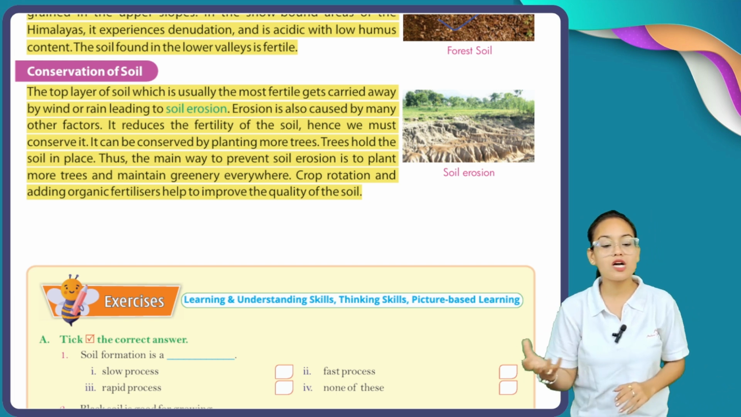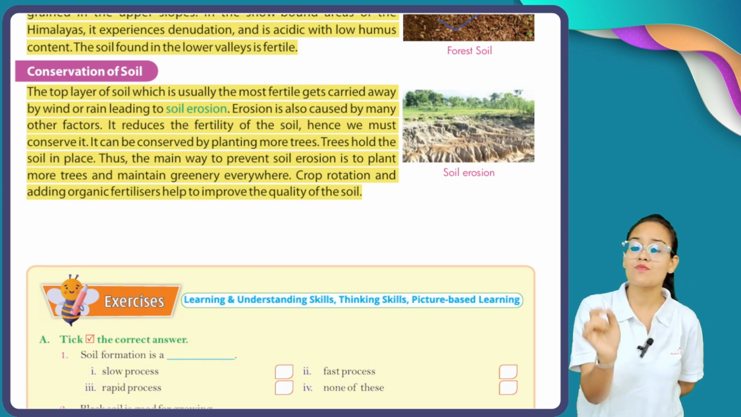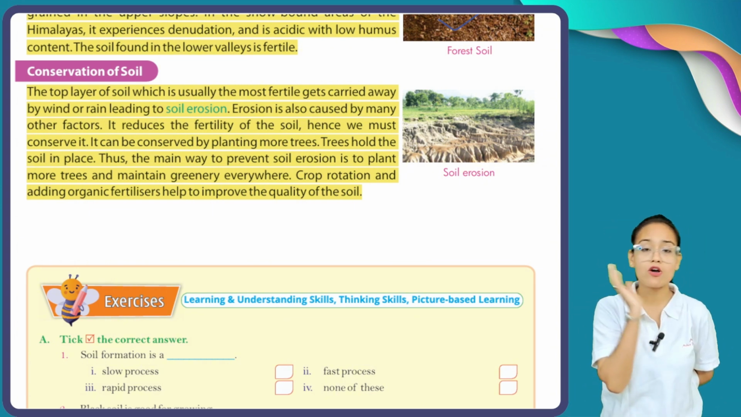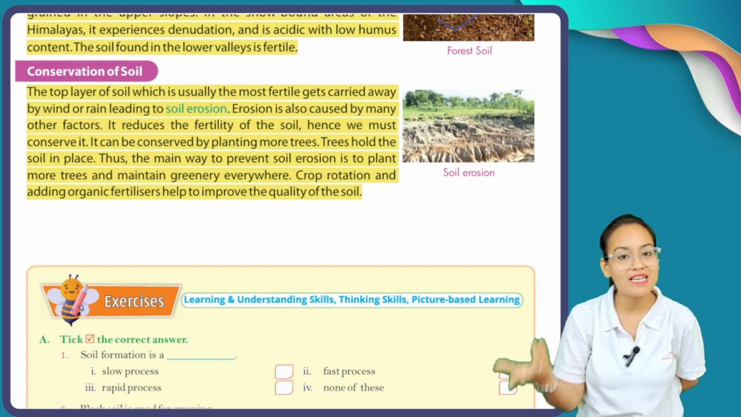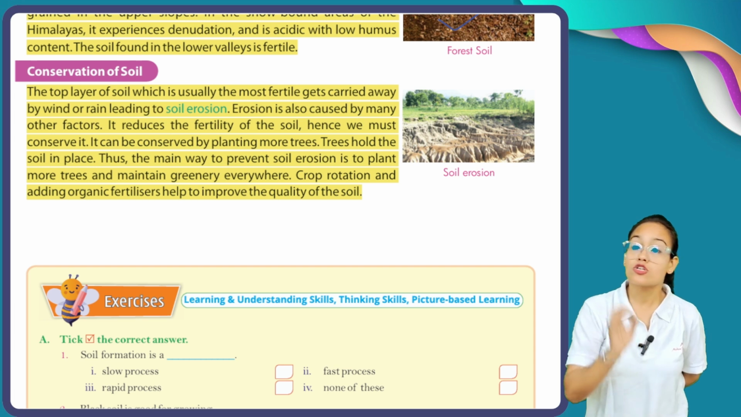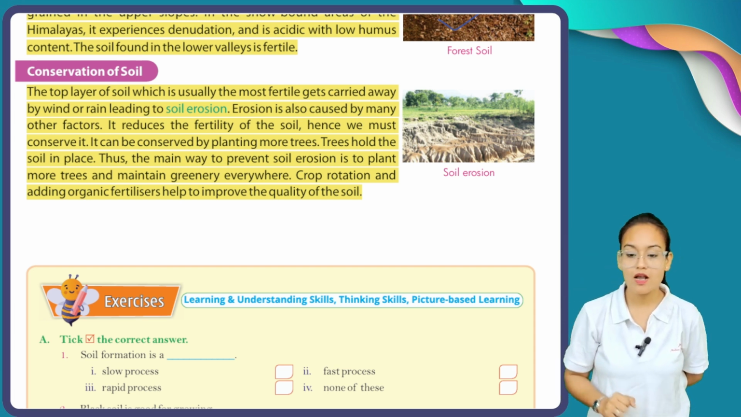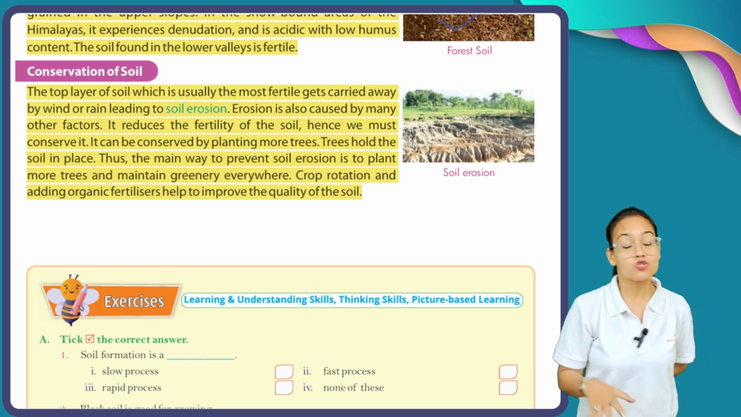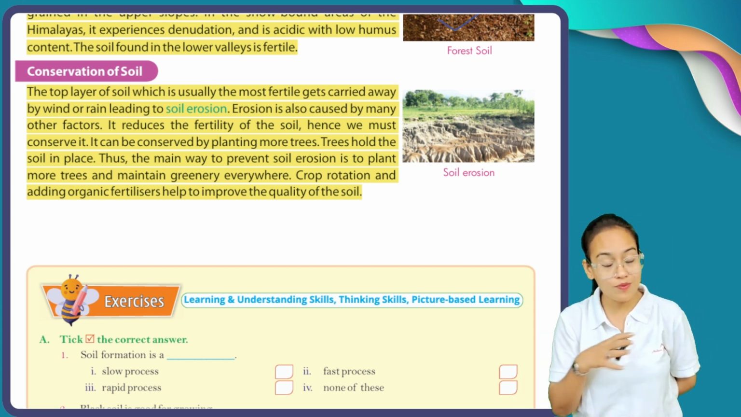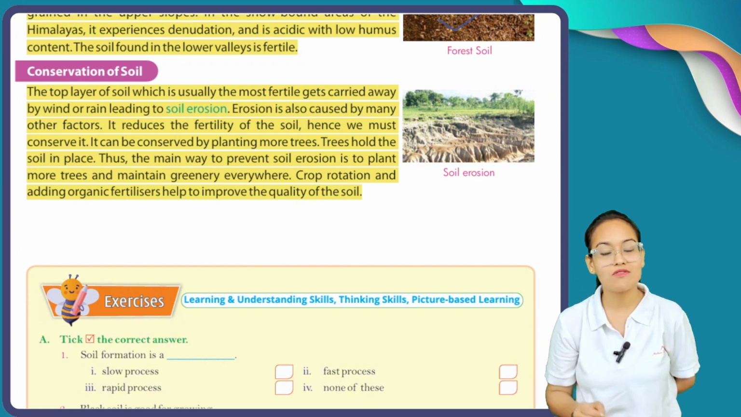Erosion is also caused by many other factors. And see, soil erosion is not only caused by rainfall and blowing of wind, it is also caused by many other factors. Like what? It reduces the fertility of the soil. Soil erosion reduces the fertility level of our soil. We must conserve it. So to maintain the soil level, to maintain the upper layer of our soil, we must conserve our soils.